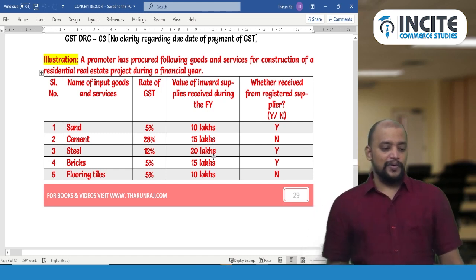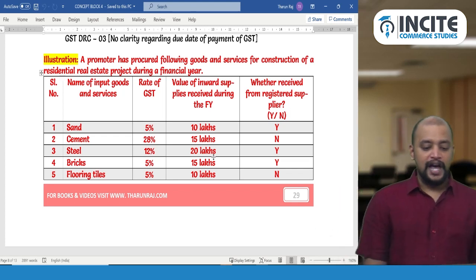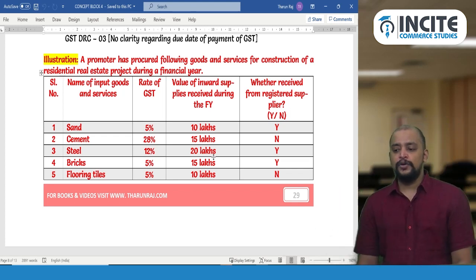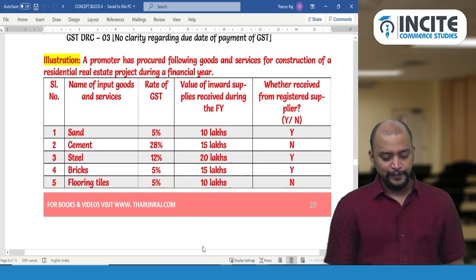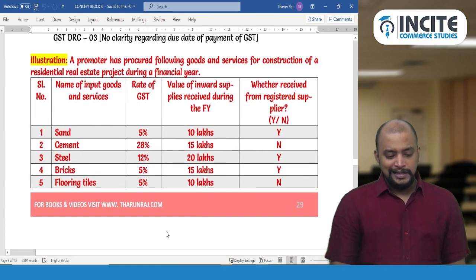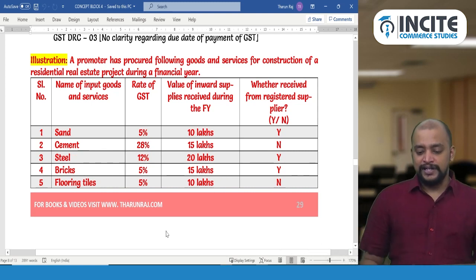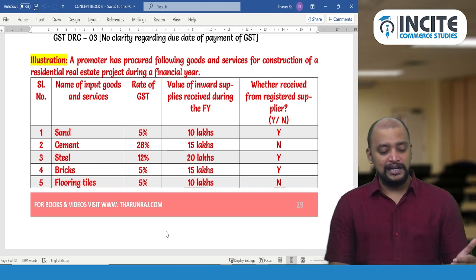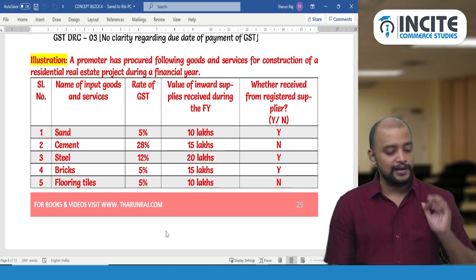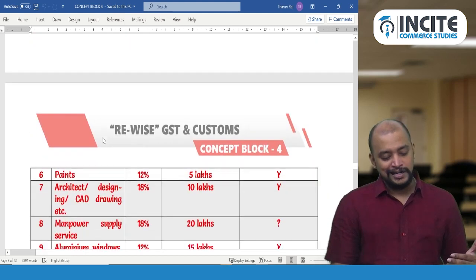Now, this question I will just share with you. Have a look at this question on the screen. Hope you can see this. Hope it is visible to all of you. There is a promoter who has procured the following goods and services for construction of a residential real estate project during a financial year.